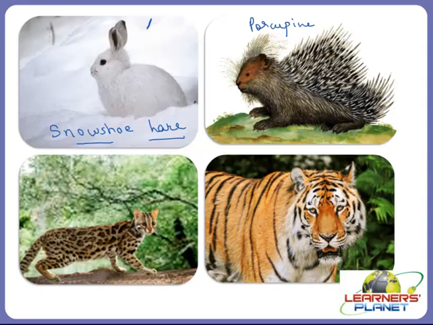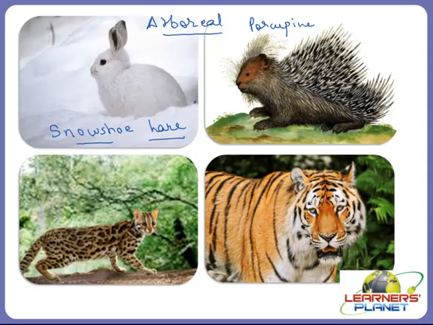Now what does arboreal mean? Arboreal means they live in these types of forests, but they are tree living. Among the smaller mammalian herbivores are the arboreal, tree living animals like the porcupine, and the terrestrial snowshoe hare.